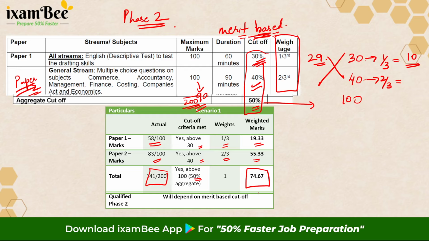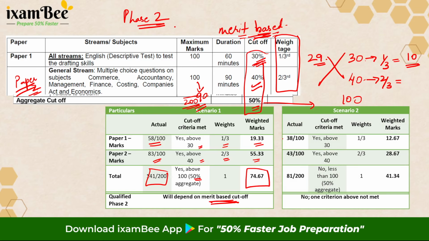But will he be going to the interview? This will now depend on the merit-based cutoff, okay. This is where the cutoff will play importance.